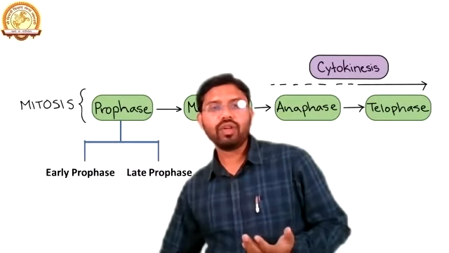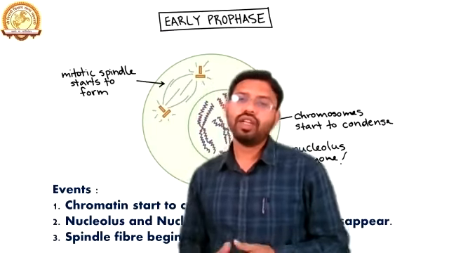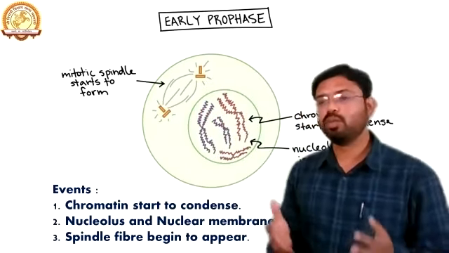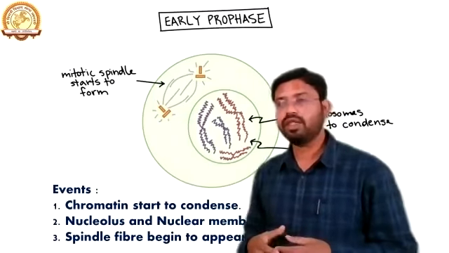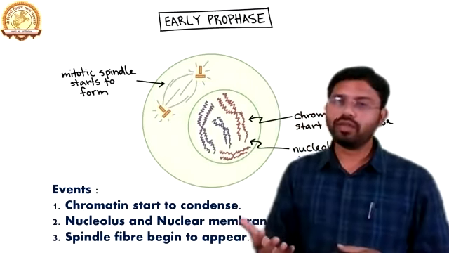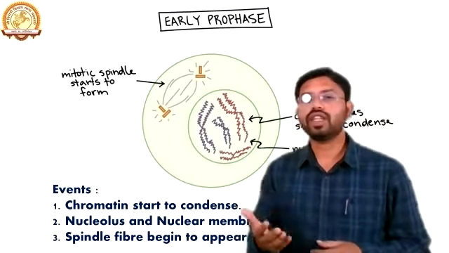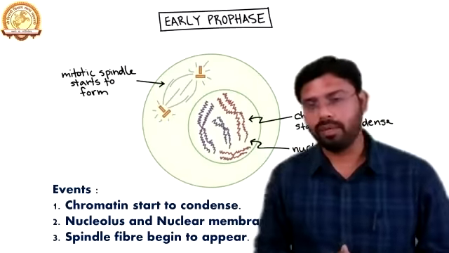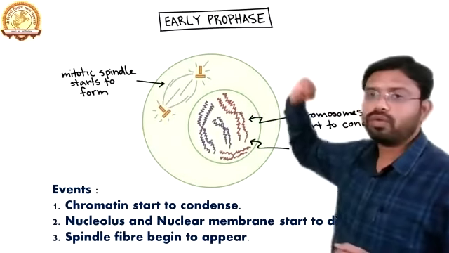When we are talking about the cell cycle, we are talking about both the interphase and the M phase, both the particular phases. If we are talking about the cell cycle, we must know the interphase, that is G1, S, and G2, and the M phase, that is the mitosis of cells. Now, the first step of mitosis is early prophase.